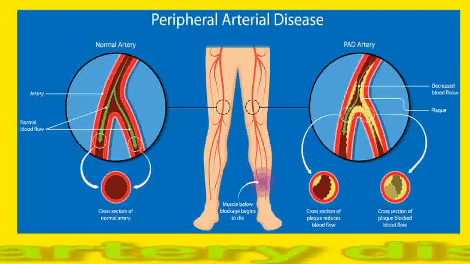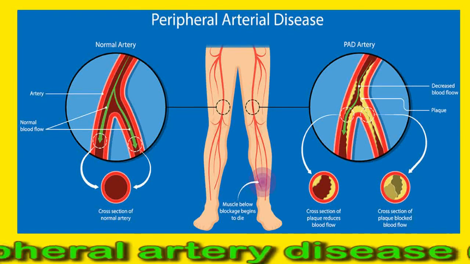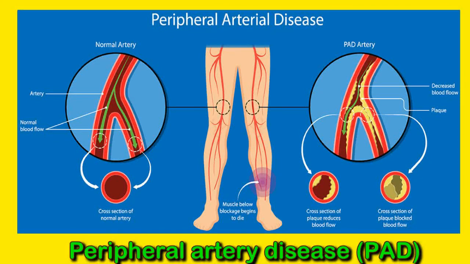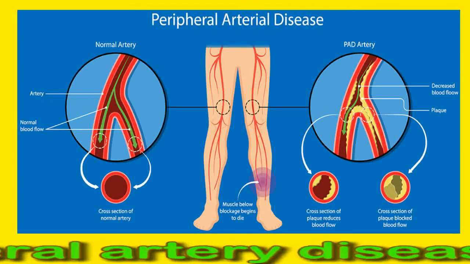Peripheral artery disease or PAD. Peripheral artery disease or PAD refers to narrowing of the arteries that lead to the legs, stomach, arms, and head. This reduced blood flow can damage the cells and tissues in the limbs, organs, and brain.